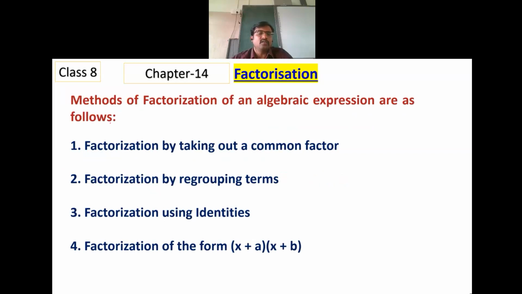Here are the few methods by which we do factorization. The first method you can see here is factorization by taking out a common factor. To find the common factor, we should understand factors and also common factors.